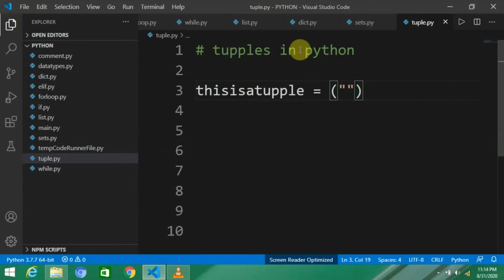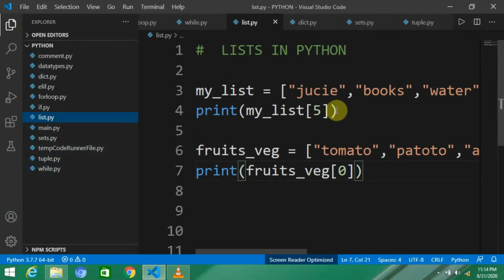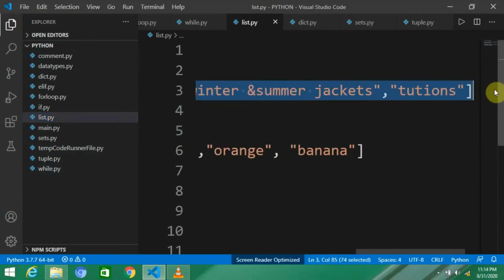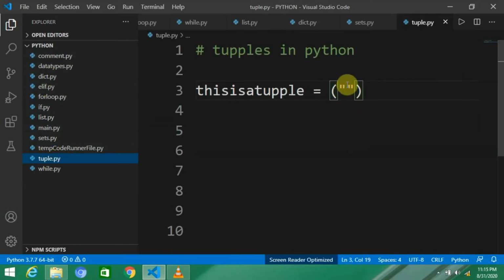So I'm just going to copy from the list, or you can copy it from anywhere. I'm just going to copy it from the list, paste it here, and I will make a change: I will use round braces here.